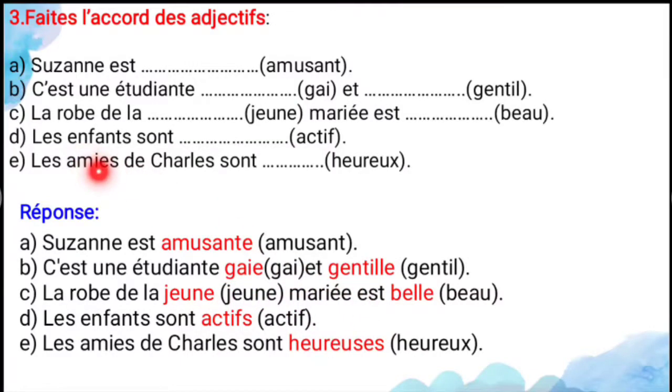And the next one, les enfants sont actifs. So here active, it's an adjective, but the noun is masculine plural, so you have to add S. So les enfants sont actifs, the children are active. And next, les amis de Charles sont dash heureux. Here les amis de Charles, it's masculine plural, it ends with S, so you add nothing. So the answer is les amis de Charles sont heureux. So Charles' friends are happy.